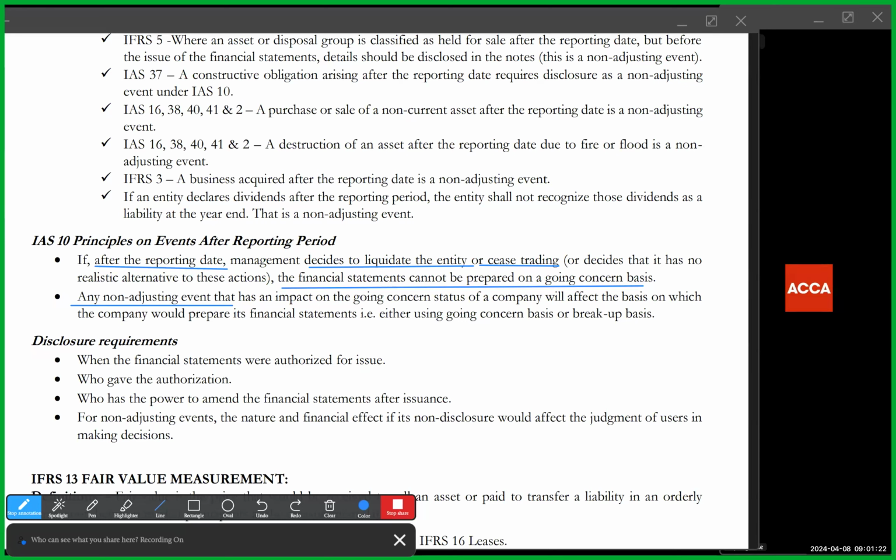So in such a case, while you will not adjust for that sale in your books because it's a non-adjusting event, that particular sale has triggered a going concern issue, and your financial statements will be prepared on a breakup basis. So in such a case, the non-adjusting event will not be adjusted for. However, the mode of preparing the accounts will be adjusted for because it has affected the financial statements' going concern status.